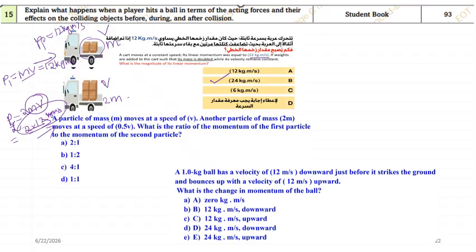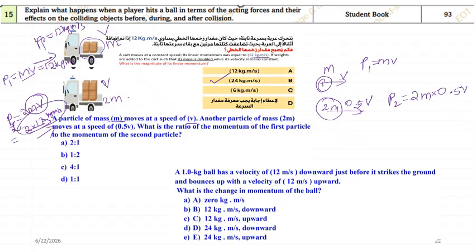A particle of mass m moves with the speed v. Particle 1 has mass m and moves with the velocity v. So what is the momentum of the first object? mv. Second one, another particle, a bigger object of mass 2m, moves with the velocity of 0.5v. So what is p2? p2 will be equal to 2m into 0.5v. Now what do they want?